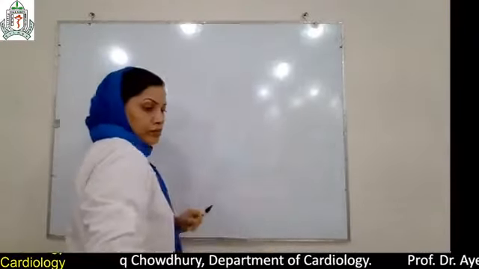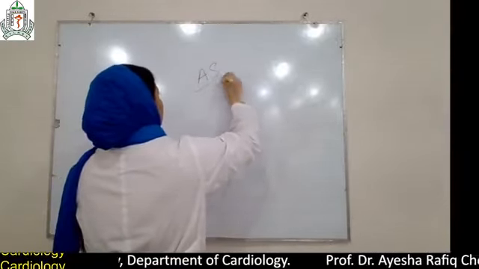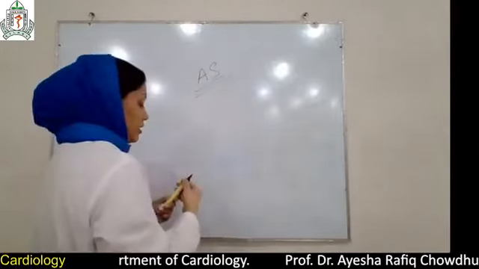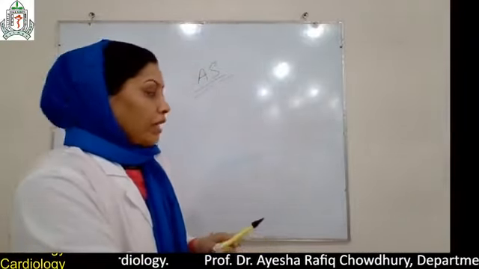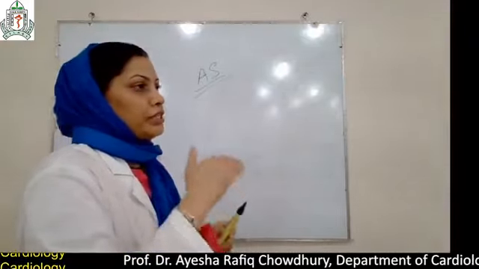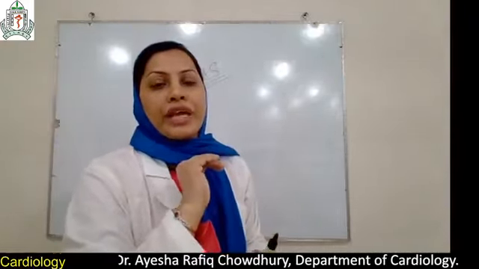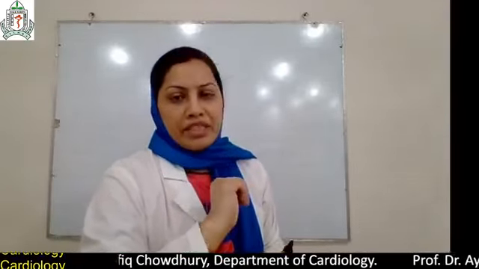Now, I want to talk about aortic stenosis. Aortic stenosis is tightening of the valve. Stenosis means tightening of the valve. Aortic stenosis has causes. We divide the causes according to age: if the patient is 30 to 70 years, or more than 70 years.